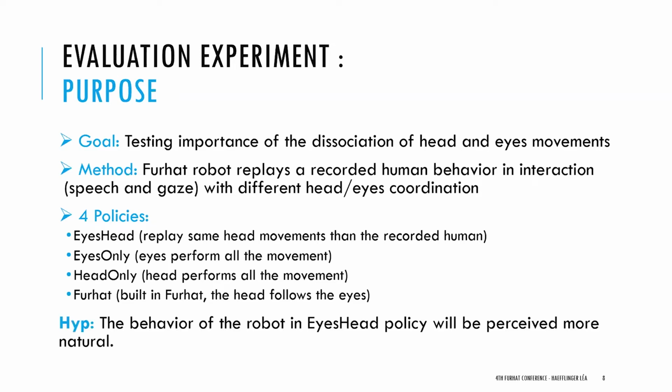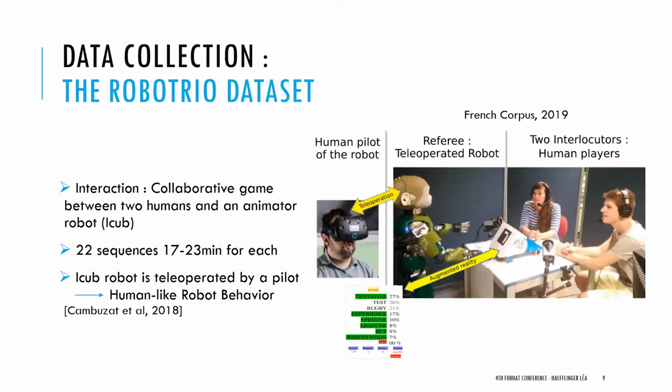So we made the hypothesis that the behavior of the robot in the eyes-head policy will be perceived as more natural than the three others, because it's the closest to the human behavior. I said that we want to replay a recorded human behavior, but which human? For that, we have the ROBOTRIO dataset, which is a collaborative game between two humans and an animator robot, the iCub robot. The purpose of the game is that the two players have to find the most quoted words according to a theme.